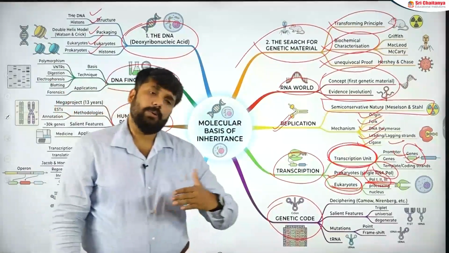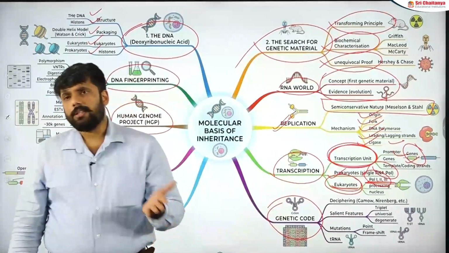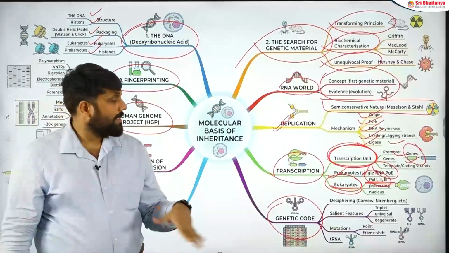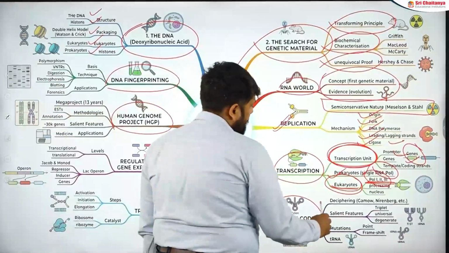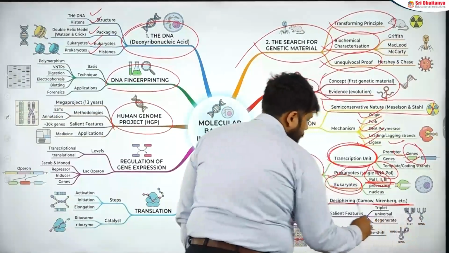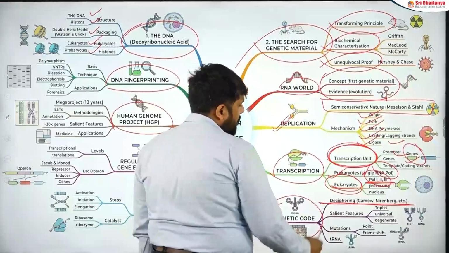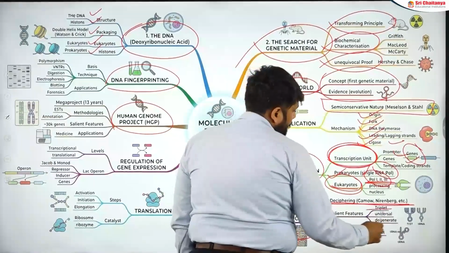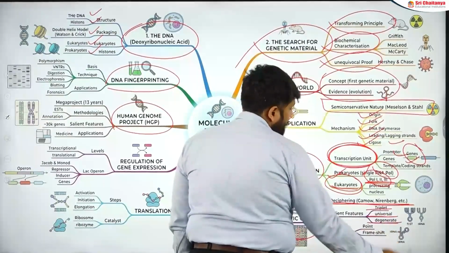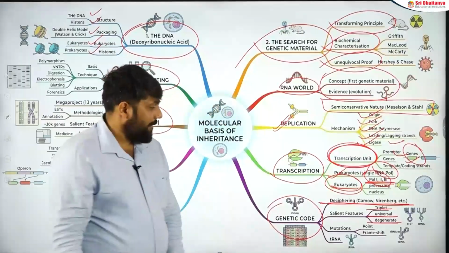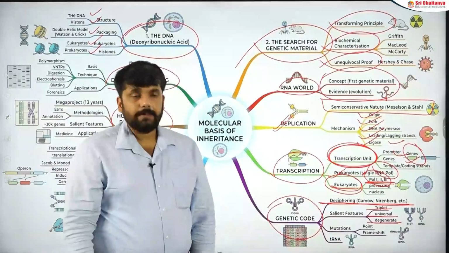Now either the question can be on scientists, or it can be what is the start codon, stop codon, all those things. But when we are discussing who deciphered the genetic code, so George Gamow, Nirenberg, Har Gobind Khorana, all those. In the salient features, what is the triplet nature, nearly universal nature, degenerate nature, ambiguous, non-ambiguous nature, all these have to be discussed. Then you have mutations.